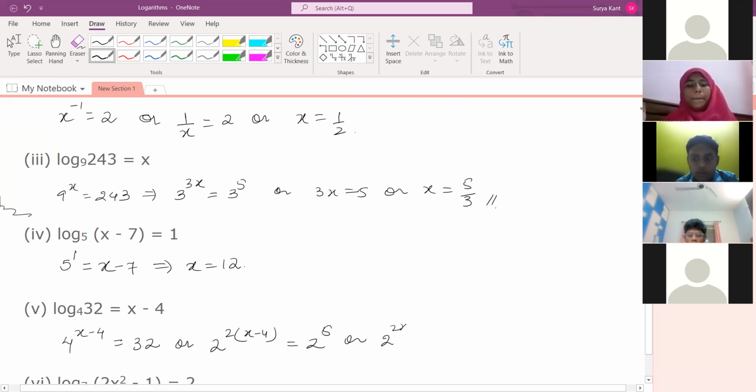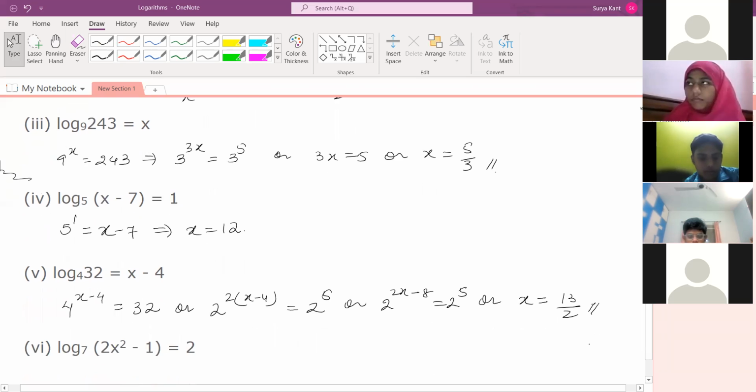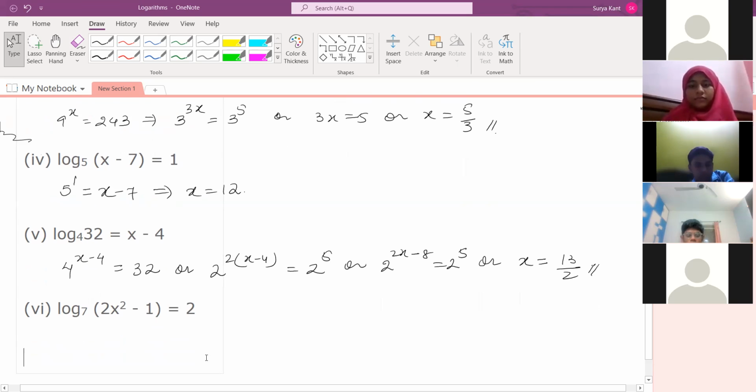So 2 to the power 2x minus 8 is equals to 2 to the power 5, so x is equals to what you can write? 13 by 2. If you solve, you will get 13 by 2. All of you are getting the same answer. Just match once. So how did you get 2 to the power of 2x minus 8? See, 4 to the power x minus 4 is there, no? So I have converted 4 as 2 to the power 2. Now 2 is going to multiply with both. Yes, sir, got it.